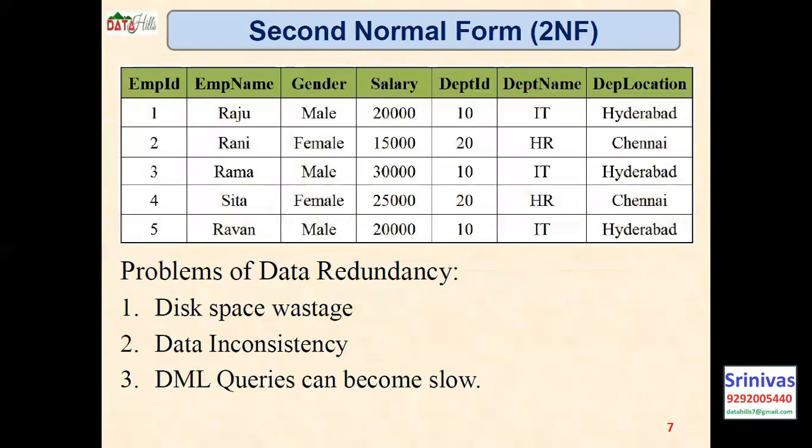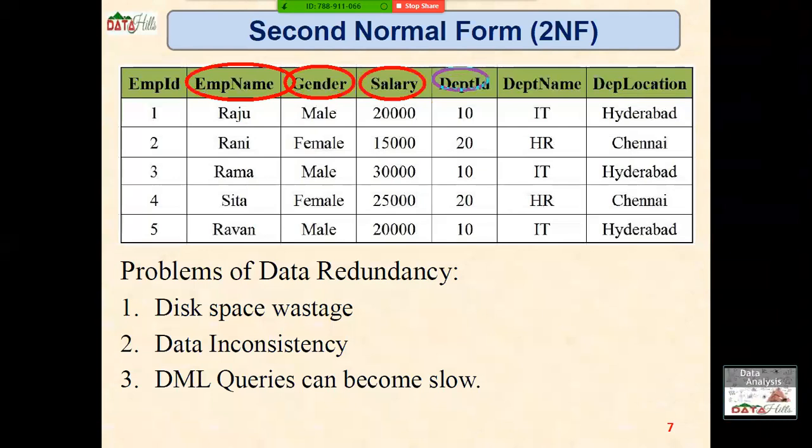If you observe this table, here we have employee ID, employee name, gender, salary, department ID, department name, and department location. Employee name is dependent on the employee ID. Gender is also dependent on the ID. Salary is also dependent on the ID. The department the employee belongs to also depends on the ID.